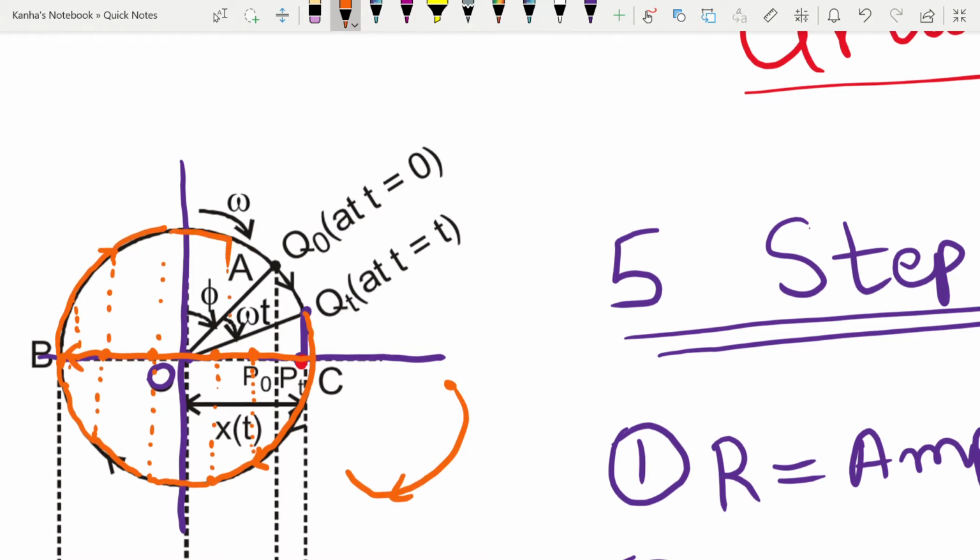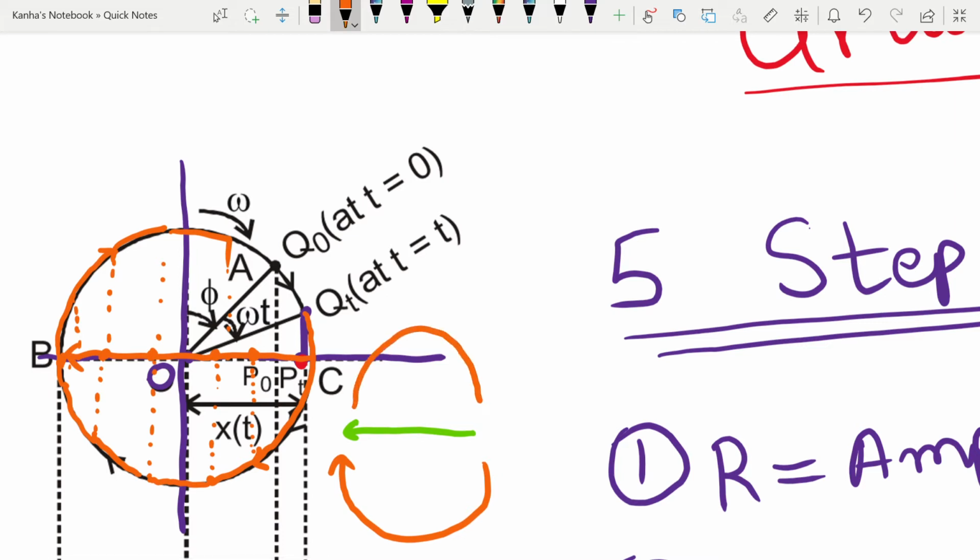When the particle starts the other way around, my projection on the x-axis goes like this.